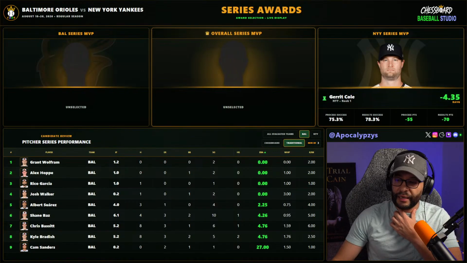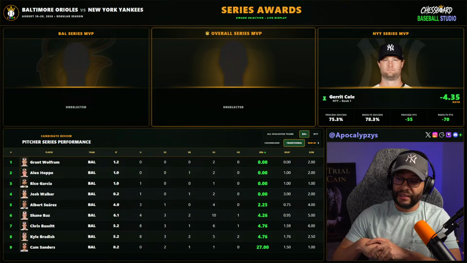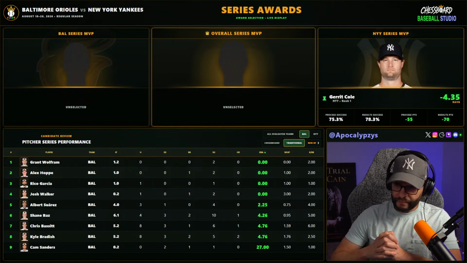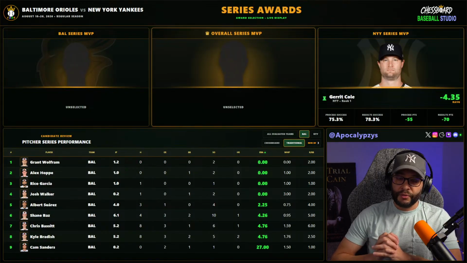He only allowed 4 hits. Now, he did allow 3 runs. Walked 2, struck out 10. So that's a really good outing. His ERA was 4.26. But again, everyone else that had a better ERA than him were all relievers. So I might go Shane Bass for Orioles MVP. His WHIP was 0.95, so that was pretty good for an outing.